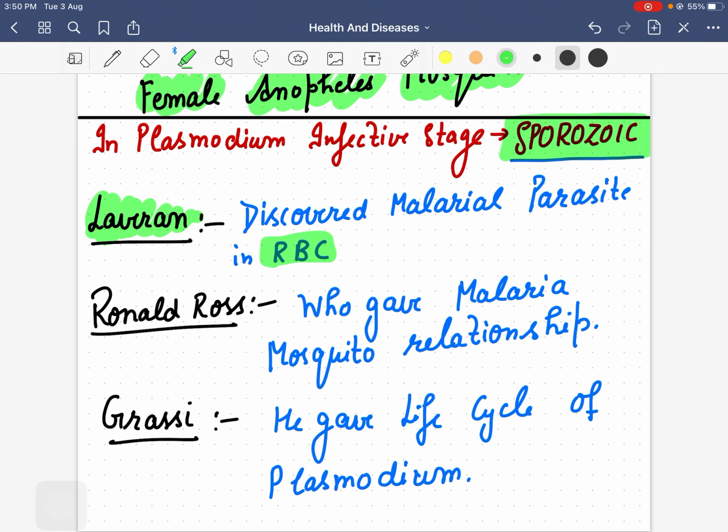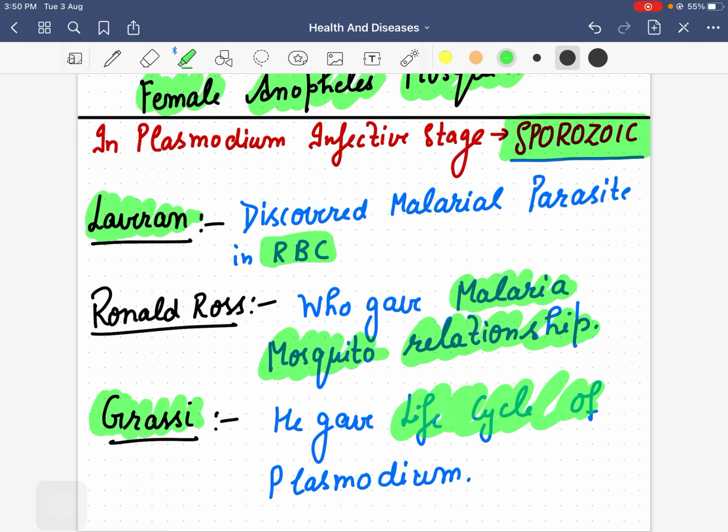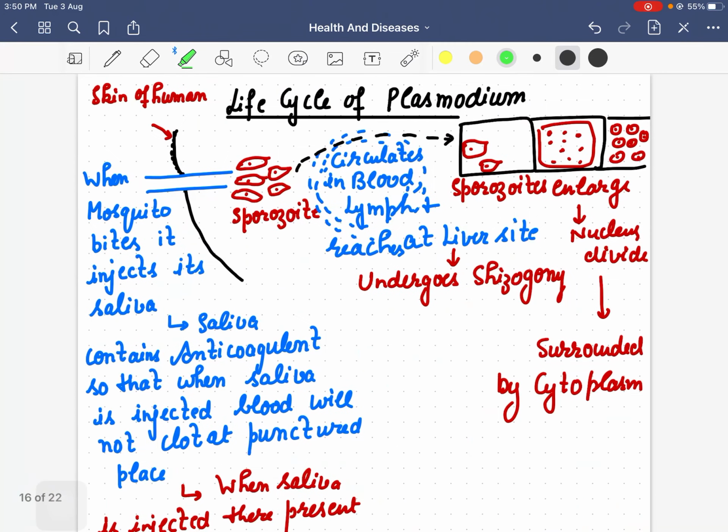Ronald Ross gave the malaria-mosquito relationship, because earlier it was believed that bad air causes malaria, but later Ronald Ross gave us the malaria-mosquito relationship. Then Grassi gave the life cycle of plasmodium. So these three scientists are important for us: Laveran, Ronald Ross and Grassi.